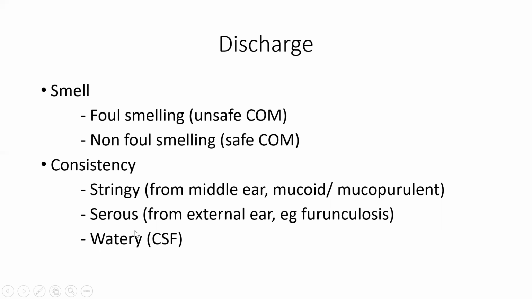Then another type of discharge can be serous discharge. Serous discharge means it is coming from the external ear. For example, furunculosis. Furunculosis is a staphylococcal infection of the hair follicle in the external ear, which can sometimes lead to serous discharge. And if the discharge is watery, then we can suspect CSF otorrhoea. That is, maybe there is some fracture of the temporal bone and it leads to a CSF leak from the ear, which is called CSF otorrhoea. So consistency is important.